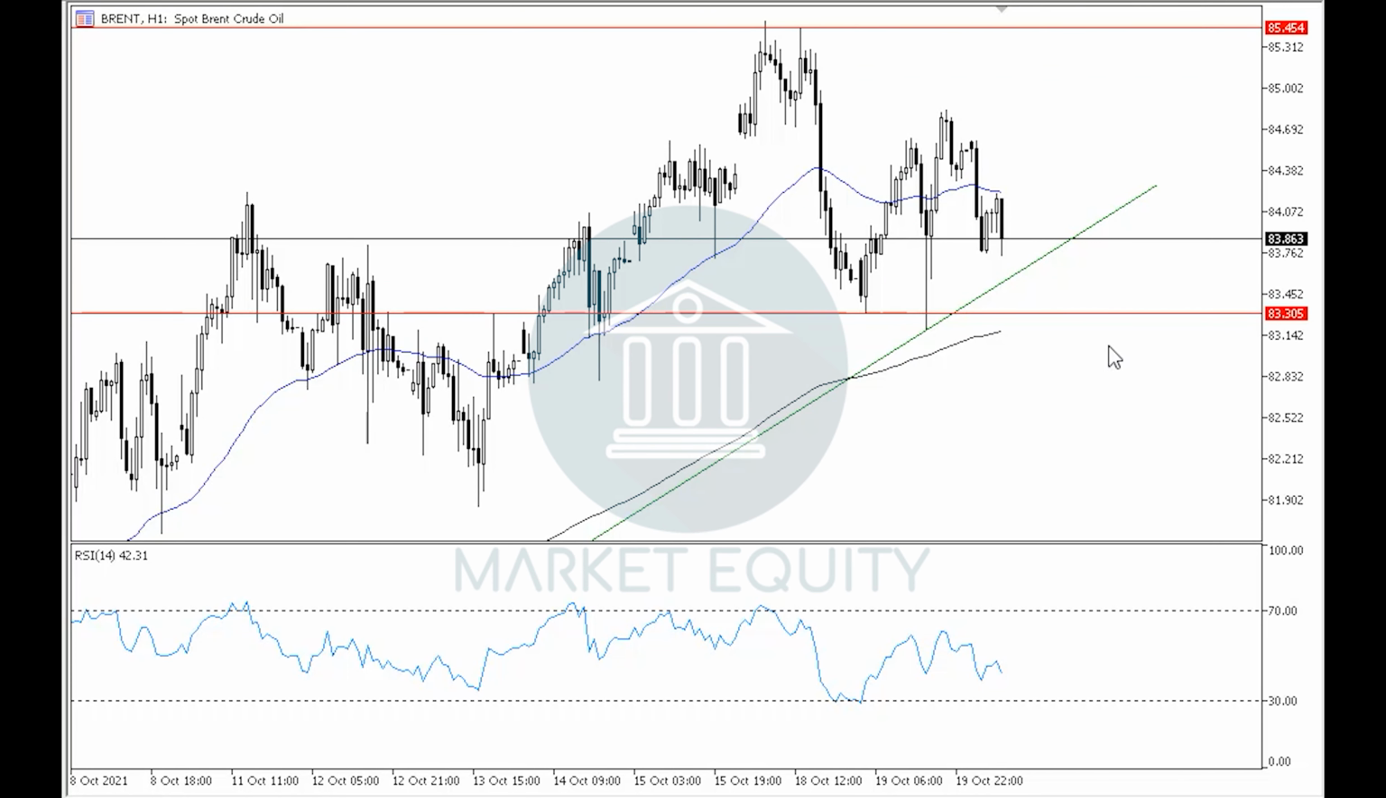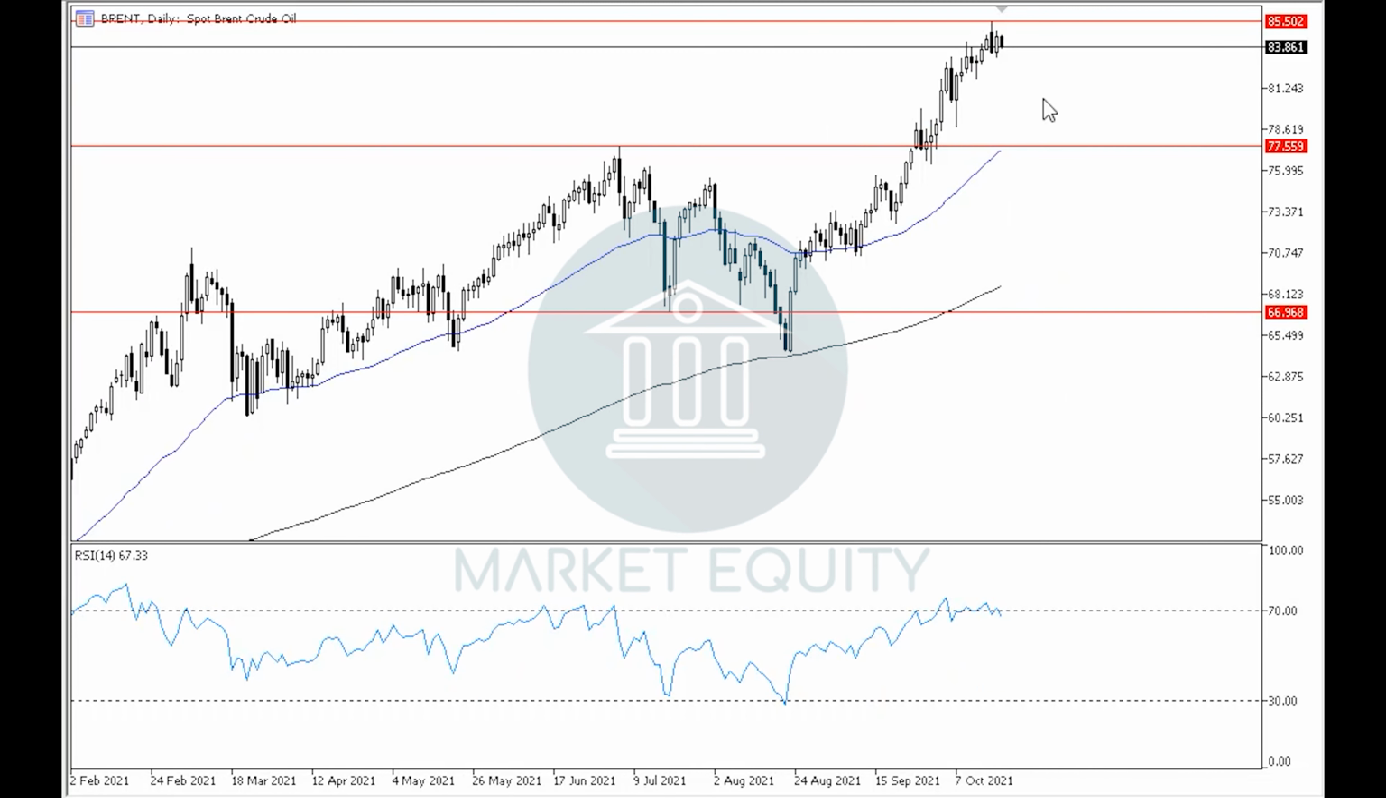However, if the BRENT does break down through level 83.30, then it would be starting a downtrend in the 1-hour time frame, which will be targeting level 77.55, as we said in the daily time frame.